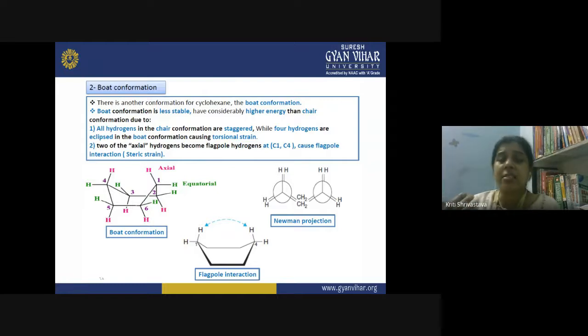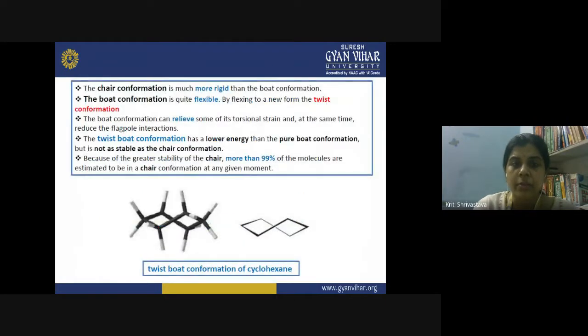So you can be asked, what is the flagpole interaction? It is a steric strain which is caused in the boat conformation of cyclohexane due to two of the axial hydrogens on carbon atom number 1 and carbon atom number 4, the flagpole hydrogens, which are interacting together. Such interactions are called flagpole interactions and cause the energy of the boat conformation to increase. So again, in this diagram, you can see the flagpole interactions on carbon number 1 and 4. The two axial hydrogens are coming towards each other in the boat conformation, and therefore their interactions are increasing the energy of the molecule.